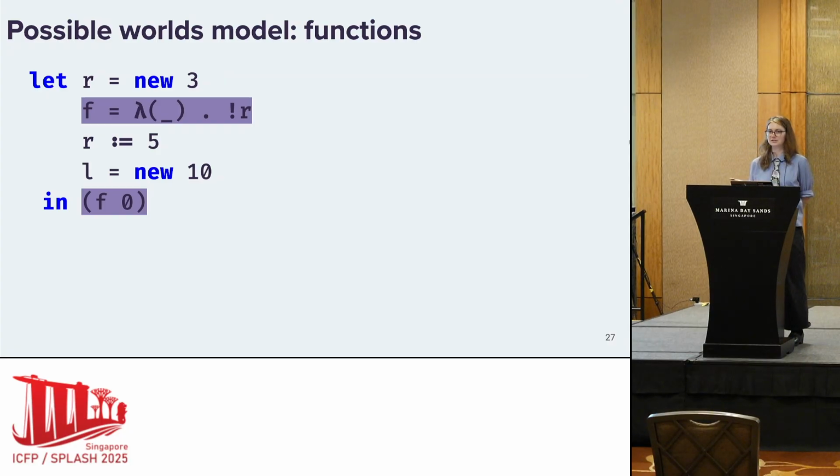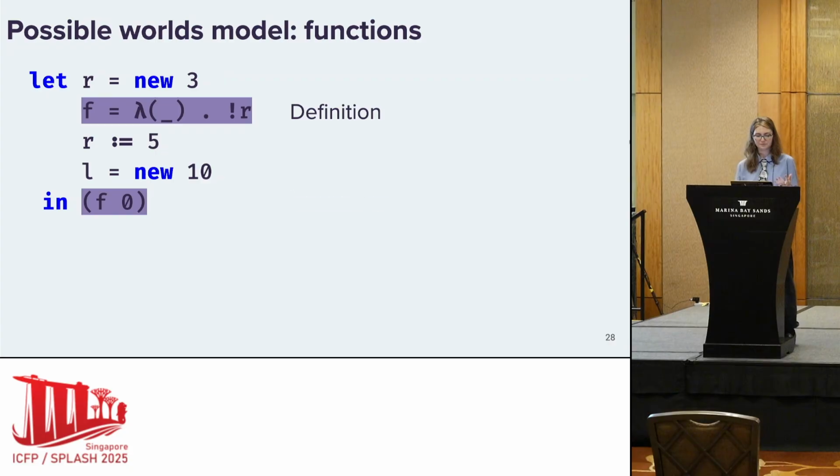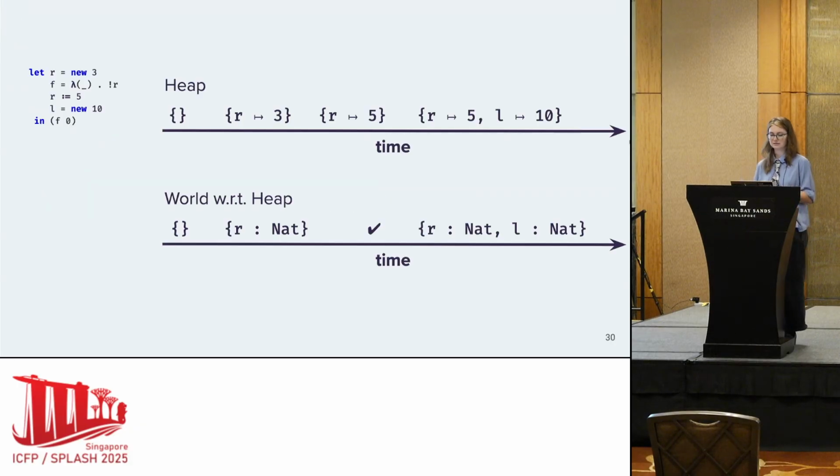We're actually just going to get whatever value is currently stored in R. And then later I'll call this function on a natural number. And so we see that functions have a sort of temporal nature as well. There's a point in time when a function is defined, and a different point in time, under a different heap, at which the function might be invoked. We see this a lot more clearly if we look back at our timelines.